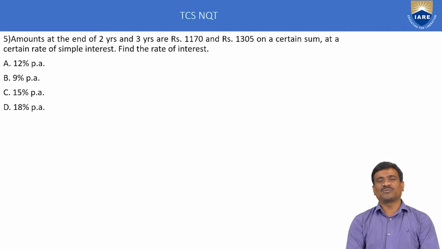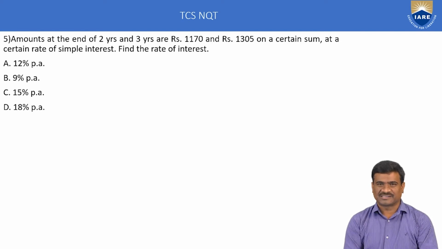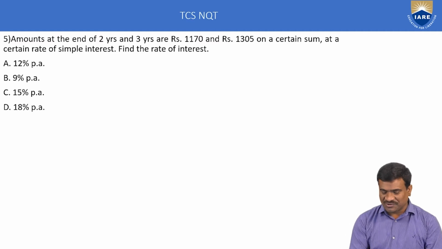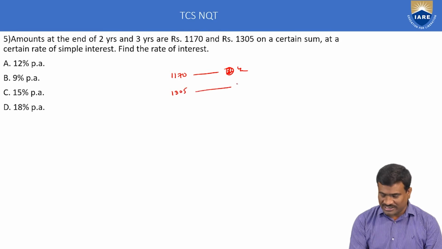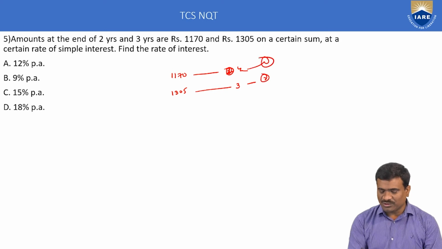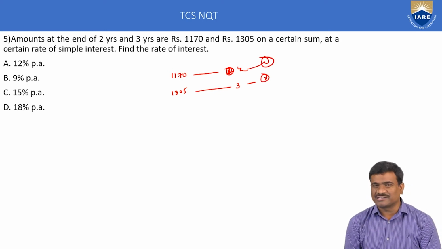Amount is equal to principal amount plus simple interest. Simple interest is PTR by 100. In this formula, P is the principal amount or sum, R is the rate of interest per annum, and T is the time in years. Here, first equation: amount 1170 in 2 years. Next statement: 1305 with time period 3 years, equation number 2. Once more, 1170 in 2 years, 1305 in 3 years.